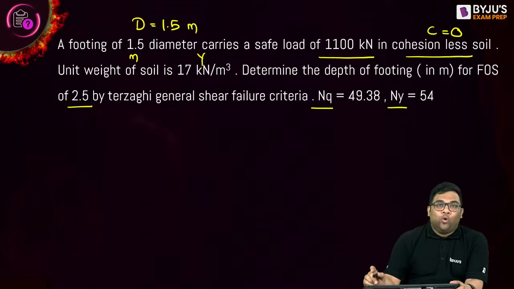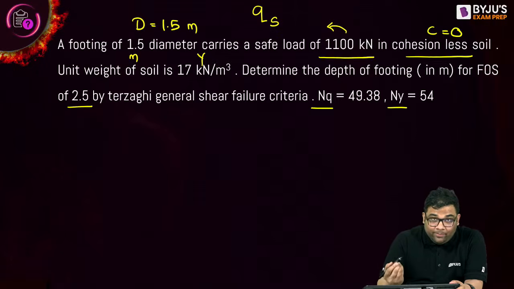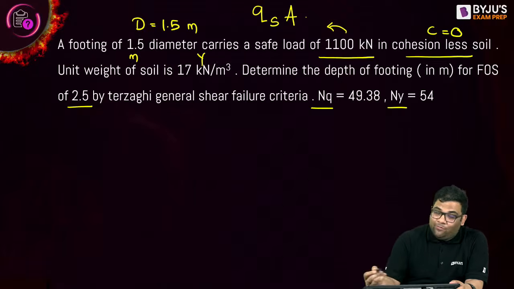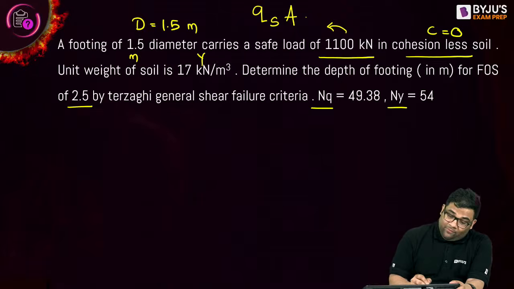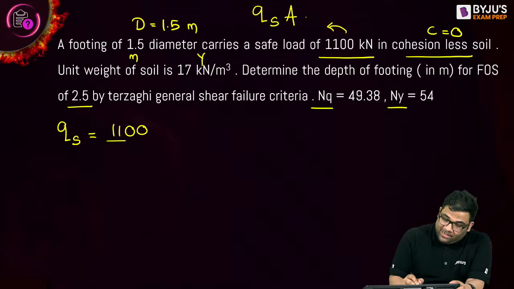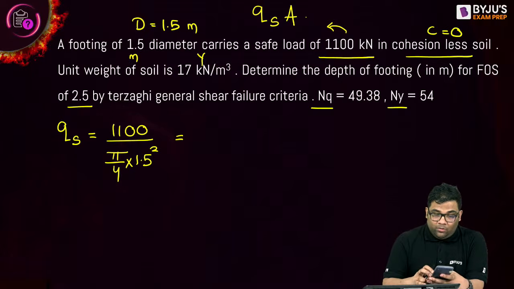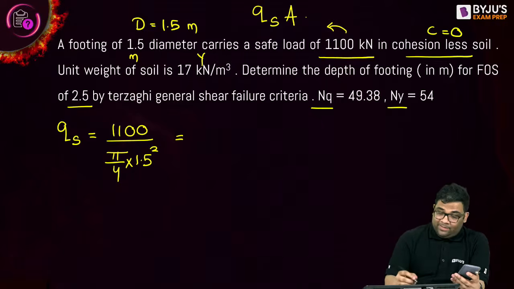Now, when I write safe load, how will I get it? I will get it by multiplying the safe bearing capacity by the area of footing. So from here I can find the safe bearing capacity. It will be the load divided by the area. Area will be pi by 4 into 1.5 squared. So if you find the safe bearing capacity, load by area, I am getting a value of how much?